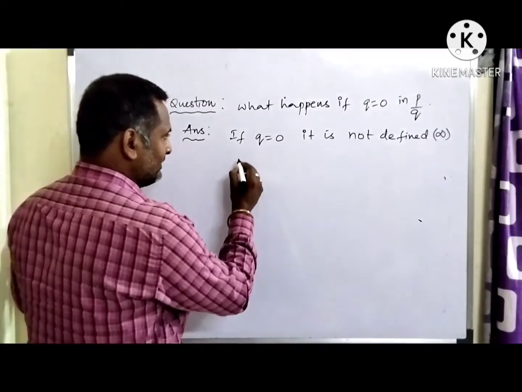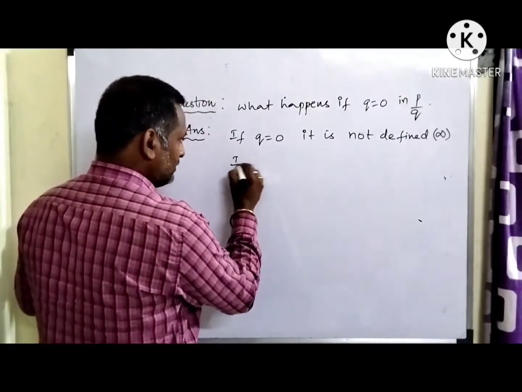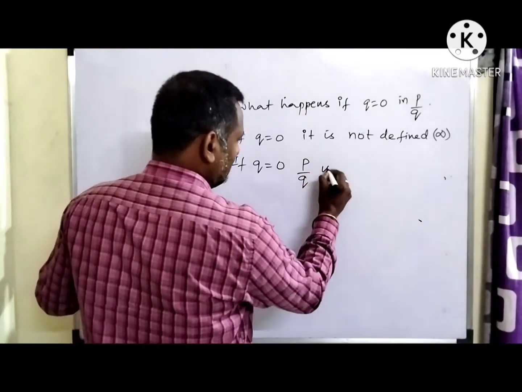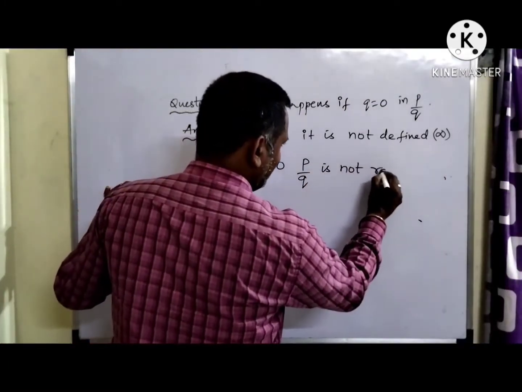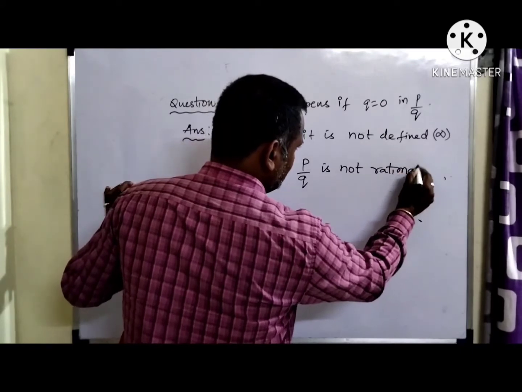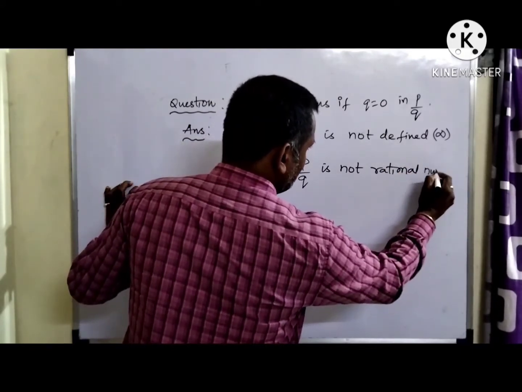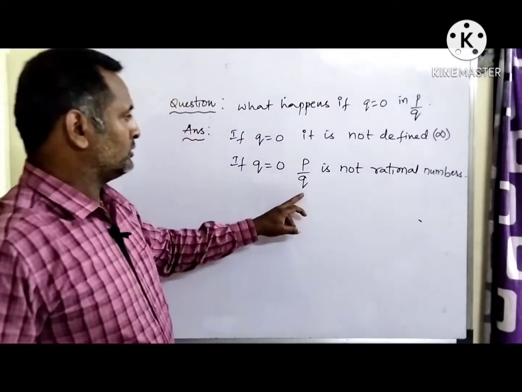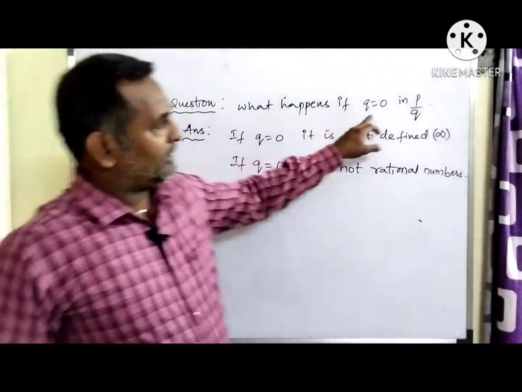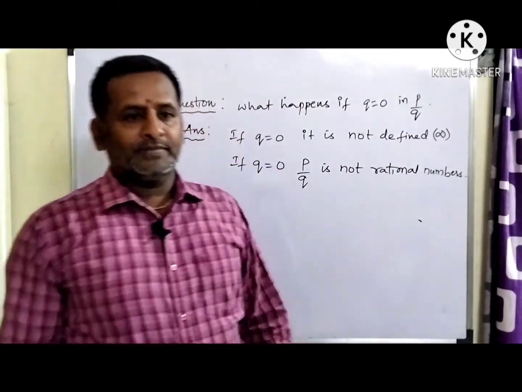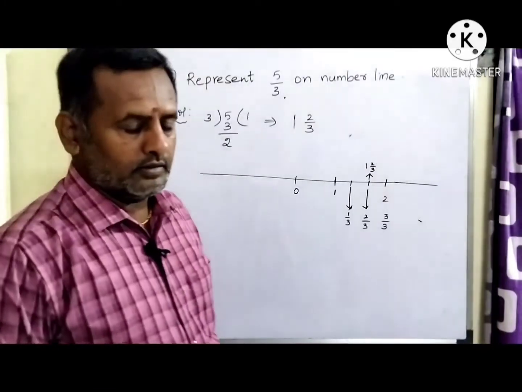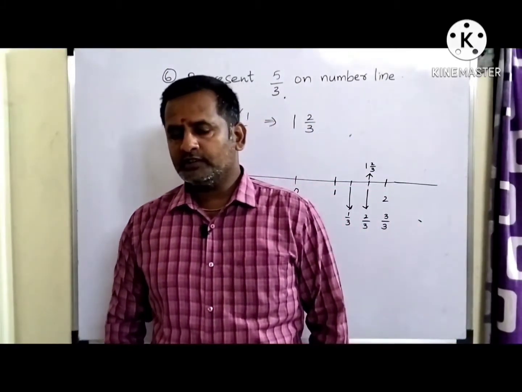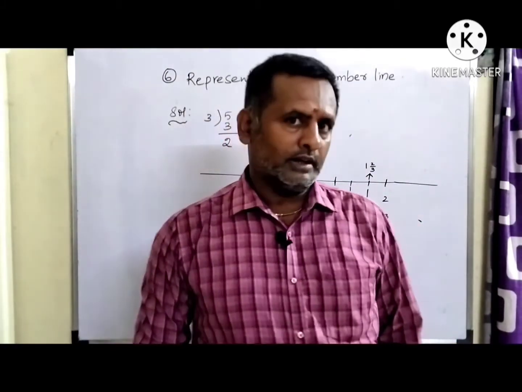And the second answer is, if Q is equal to 0, P by Q is not a rational number, because the condition says that Q should not be equal to 0, but here Q is equal to 0.